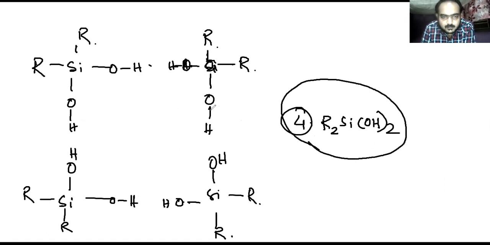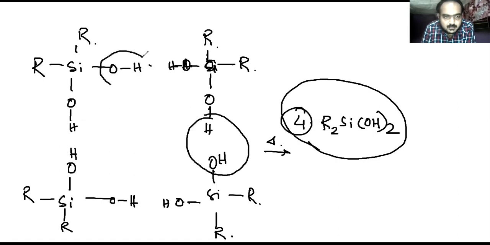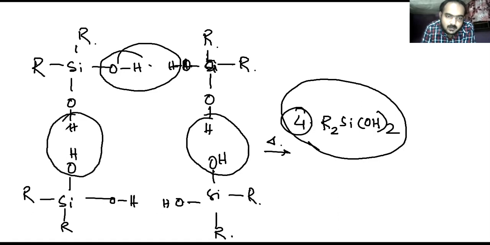Now you can heat the compound and water will be eliminated. This one is H2O. Now here H2O will be eliminated or condensed.